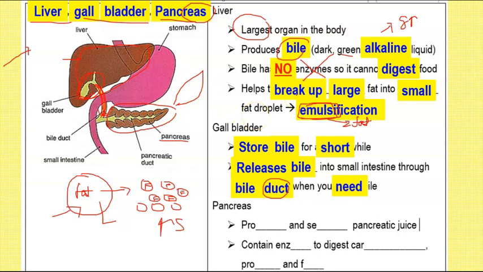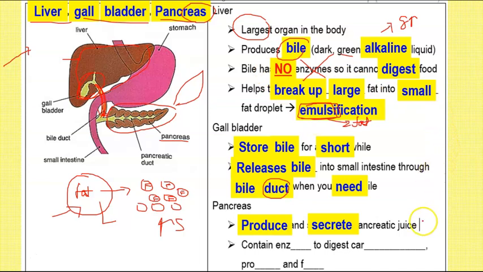If you don't need it, it won't be released. If you need it, it will be released. And usually when do you need it? When there is food present. Okay, so the liver produces the bile, which is stored and then released from the gallbladder. Next, you have your pancreas. Now, your pancreas is also very important. What it does is that it produces, that means it makes, and it secretes, that means it releases, pancreatic juice.